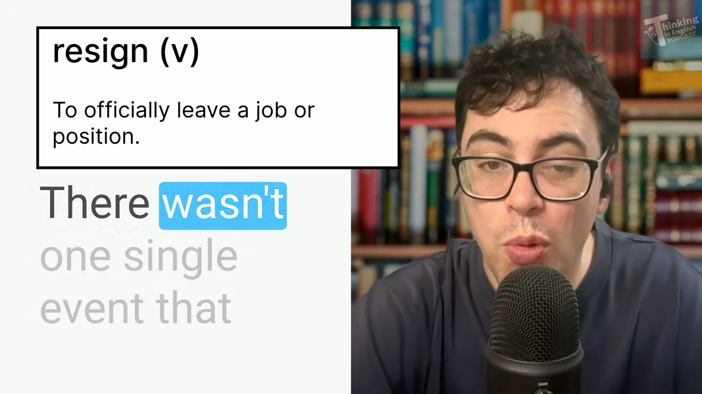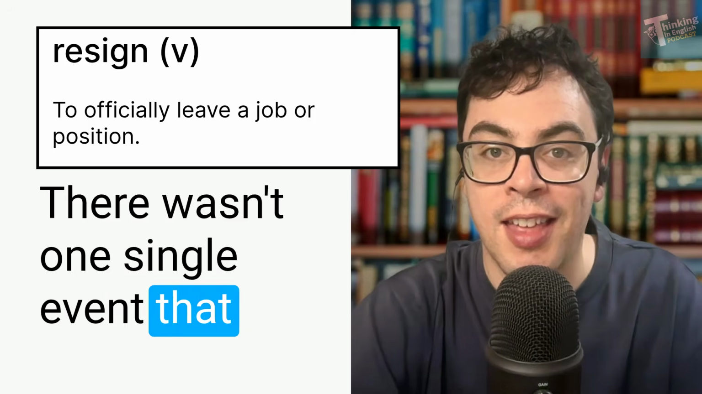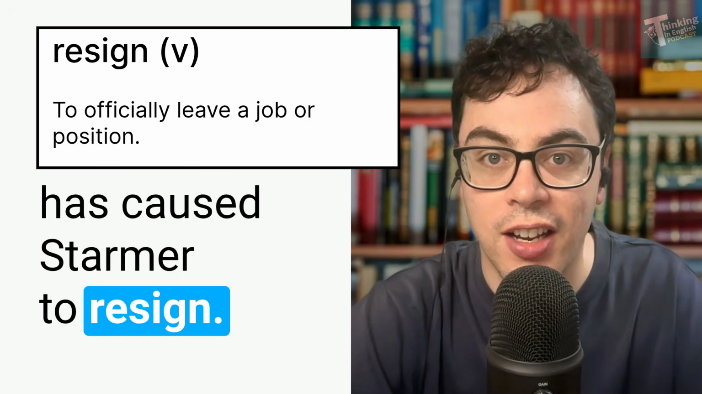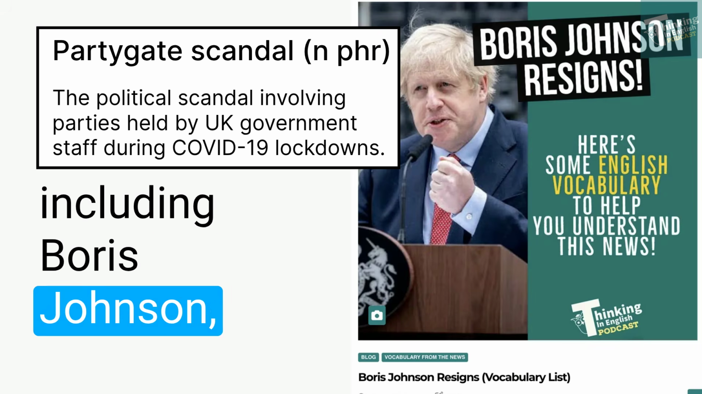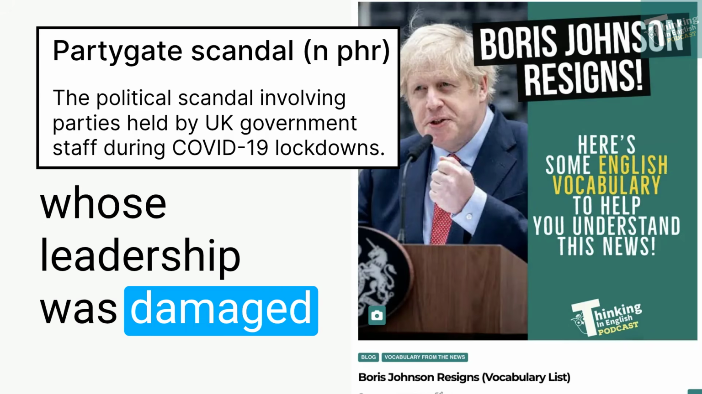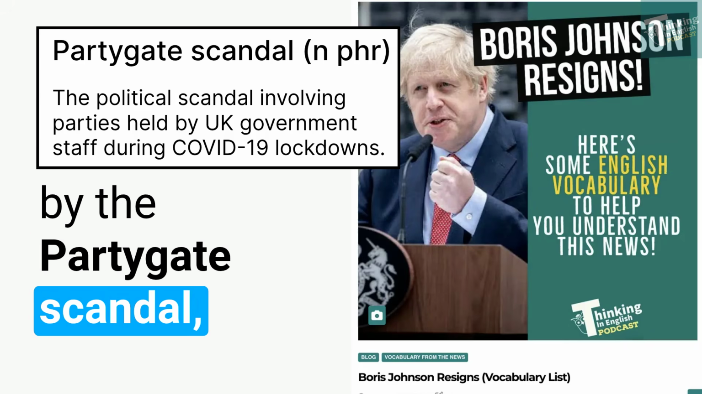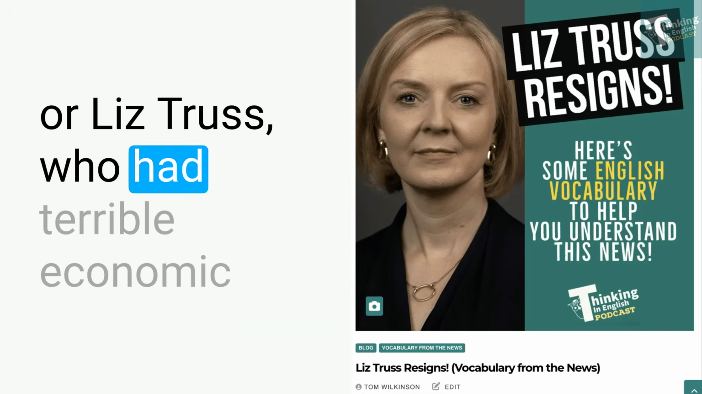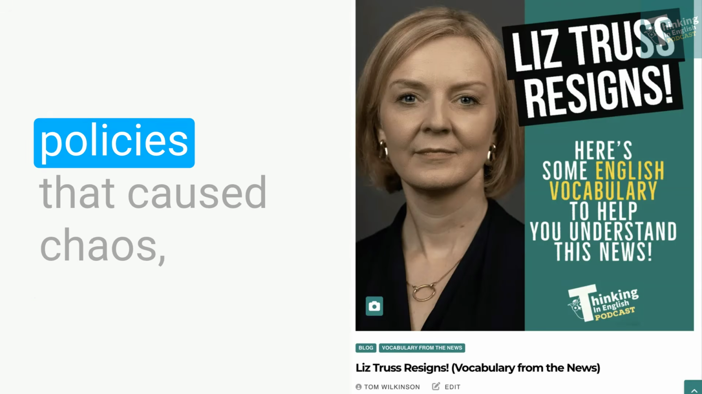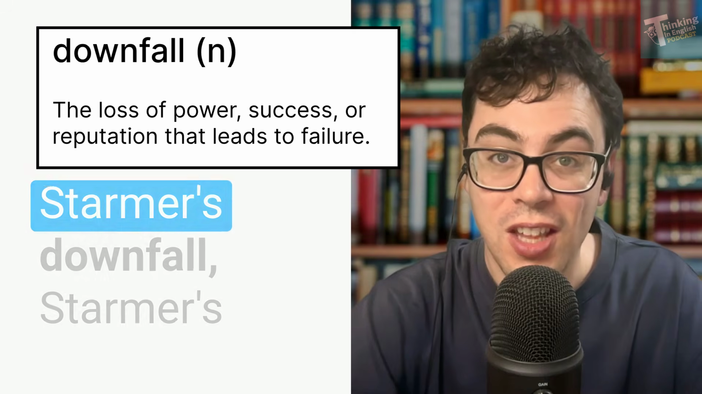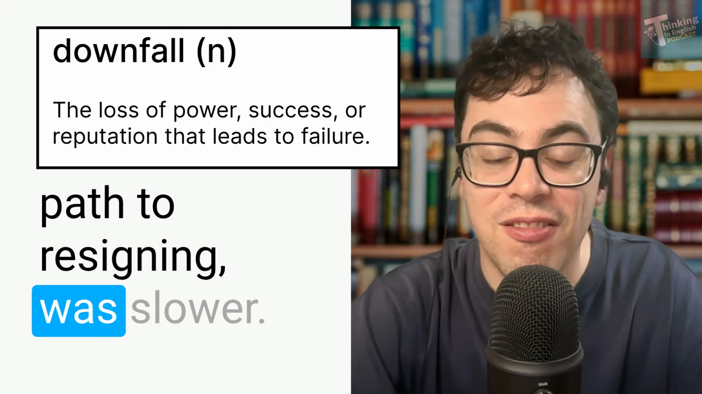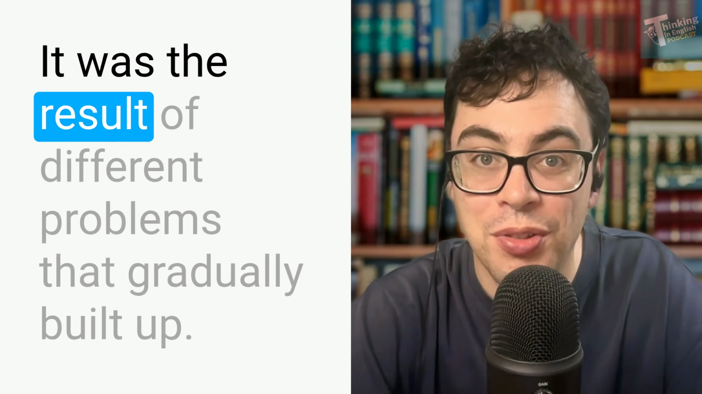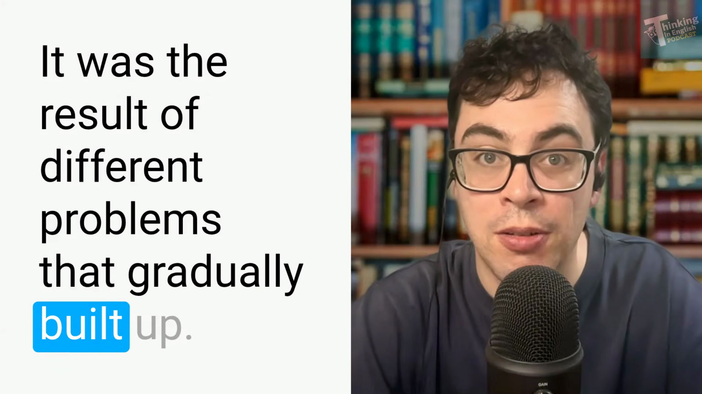Why? There wasn't one single event that has caused Starmer to resign. Unlike previous prime ministers, including Boris Johnson, whose leadership was damaged by the Partygate scandal, or Liz Truss, who had terrible economic policies that caused chaos, Starmer's path to resigning was slower. It was the result of different problems that gradually built up.